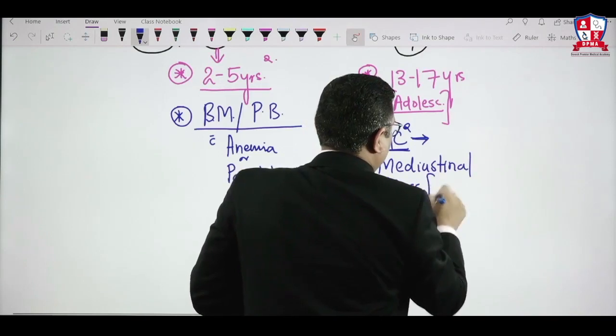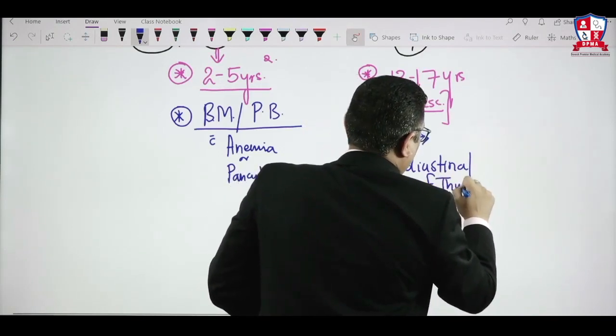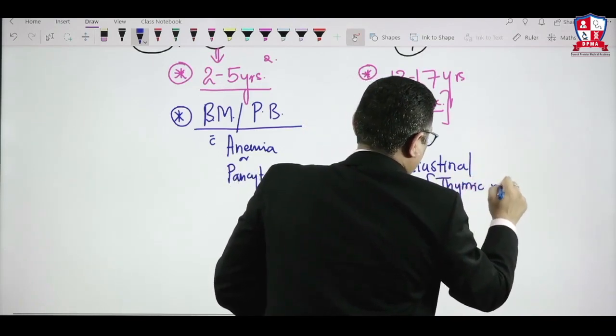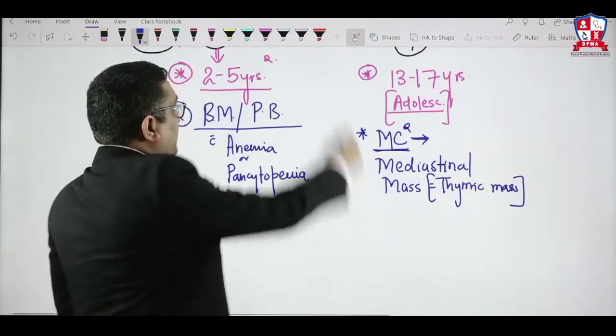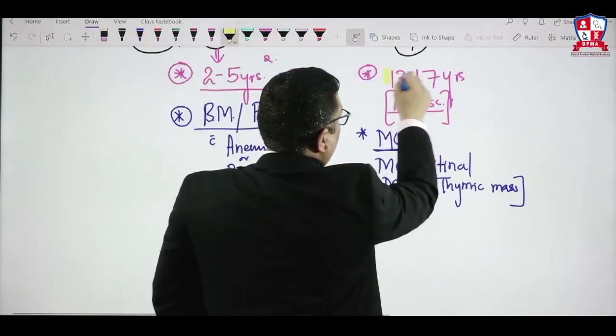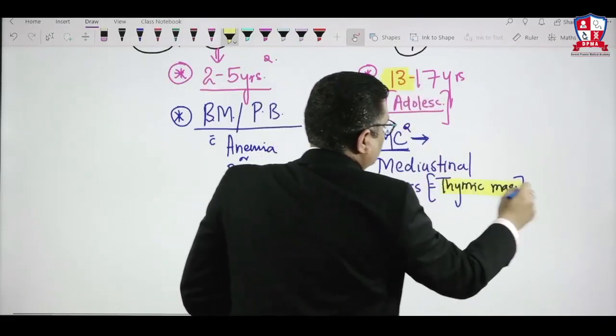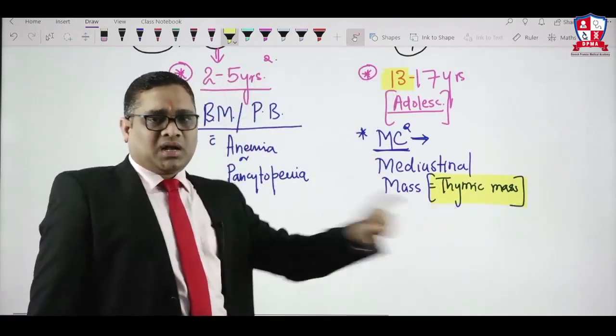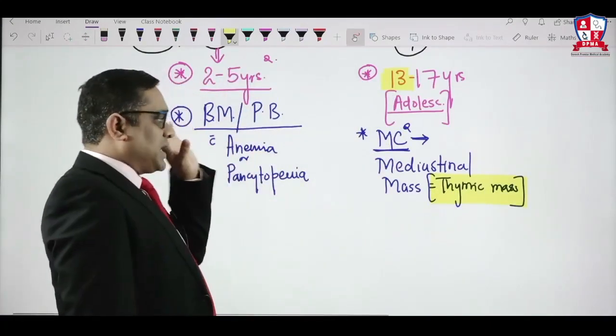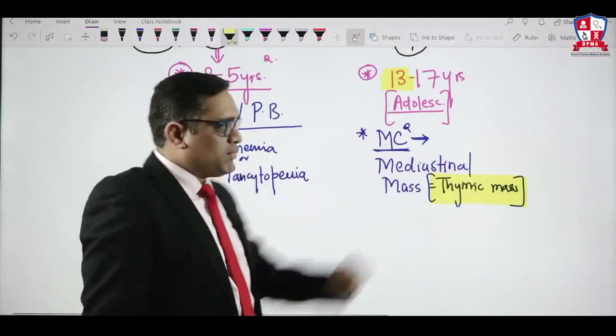In the exam they may write thymic mass in a 13-year-old boy, right? That is how the question was asked in an older All India exam: in a 13-year-old boy there is a thymic mass, which means mediastinal mass. Most likely which type of ALL? T type of ALL, right? So in T type of ALL, mediastinal mass involvement will be there.